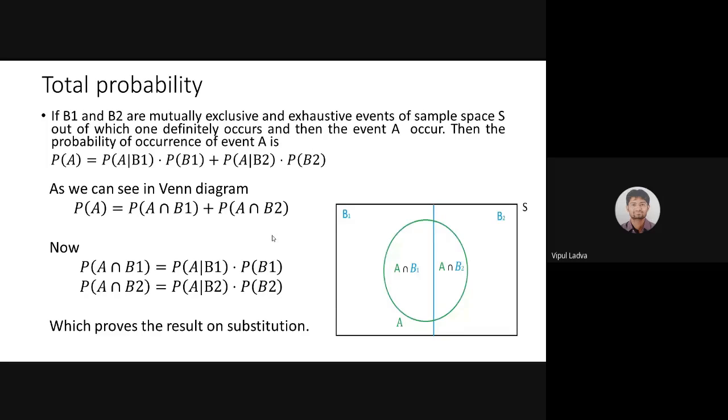And if I replace A intersection B1 with the earlier formula which we identified in the previous slide, then it will be in this order, because first of all, event B1 or B2 is going to occur. So using that multiplication rule, I can replace both these terms over here with this formula, and then we will have this formula.